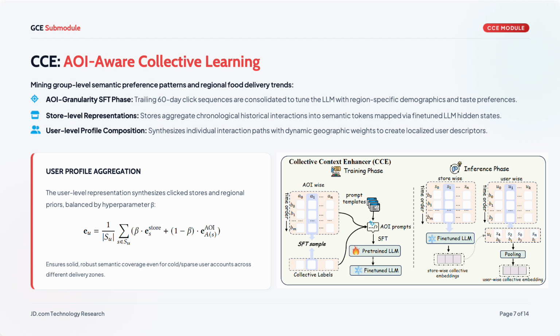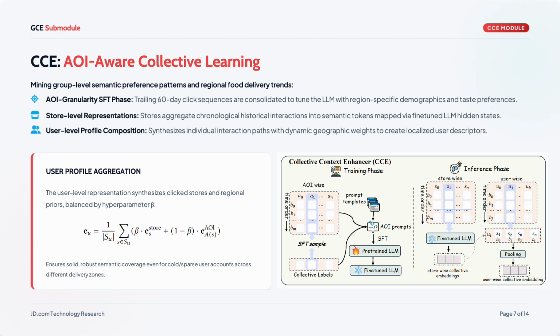Next, the Collective Context Enhancer, the CCE. It mines group-level preferences and regional chains. We fine-tune the LM at AOI granularity. For each AOI, we aggregate about 60 days of click sequences from its stores, supervised with collective labels such as taste preferences, consumption levels, and demographics.